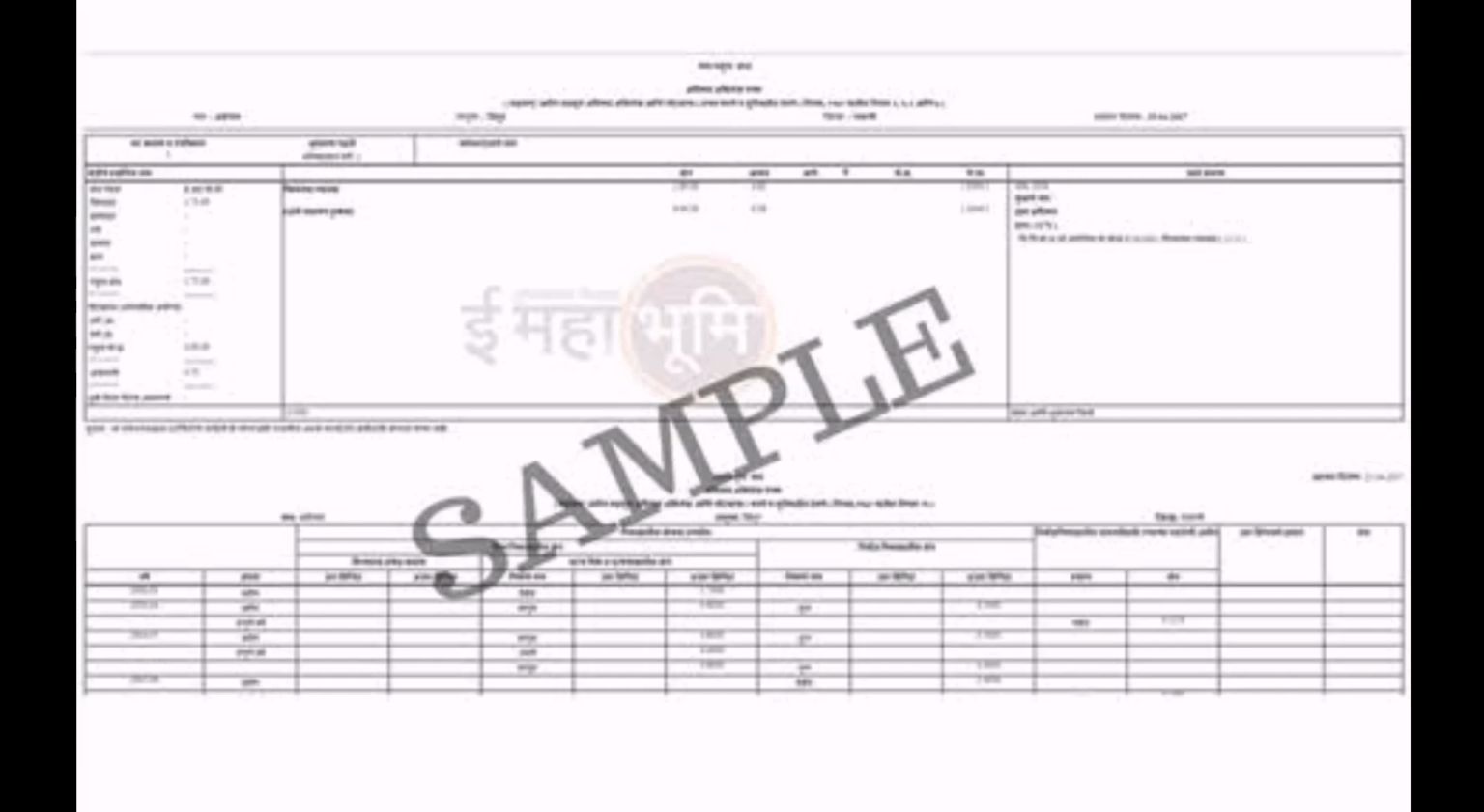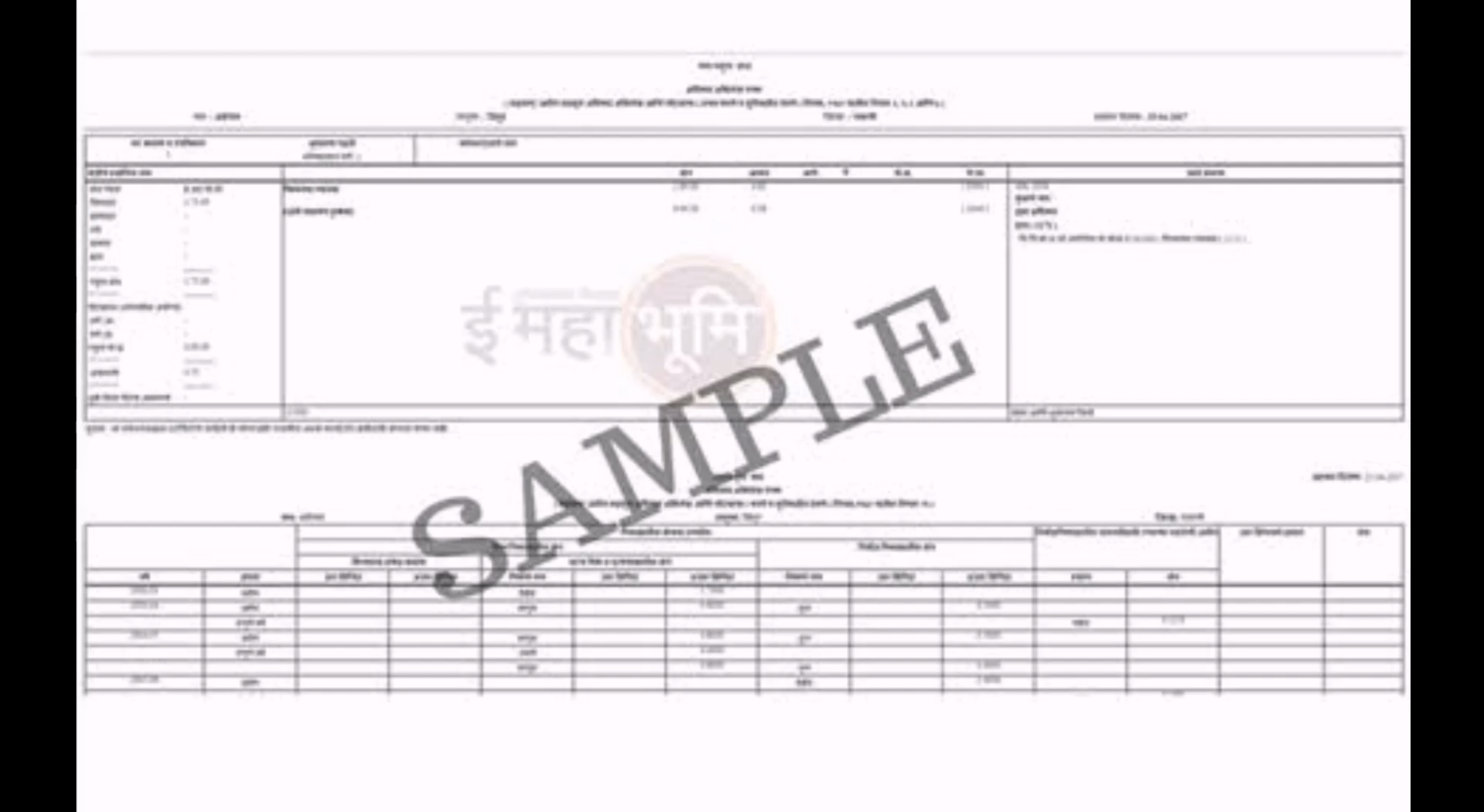Village form number 7 and village form number 12 are combined to prepare the 7 by 12 extract. Hence it is termed the 7 by 12 extract. These village forms are available with the talati of every village for land and revenue collection purposes.